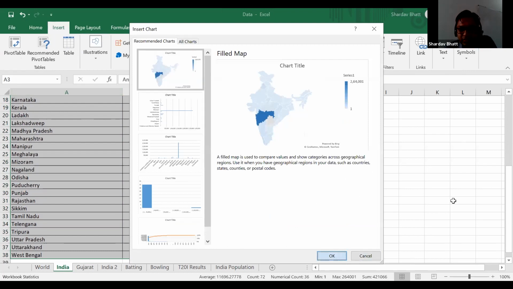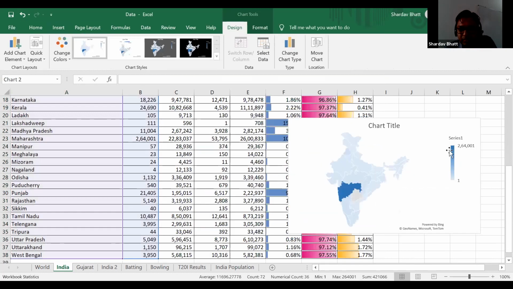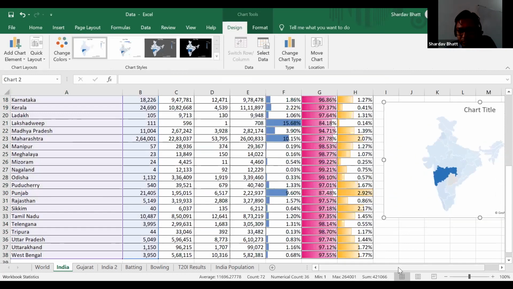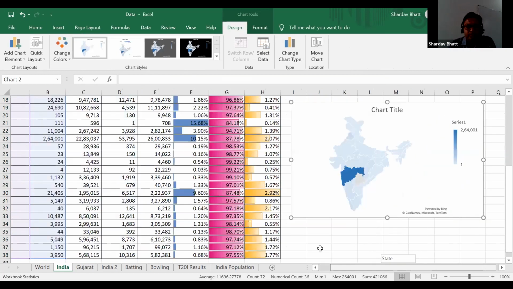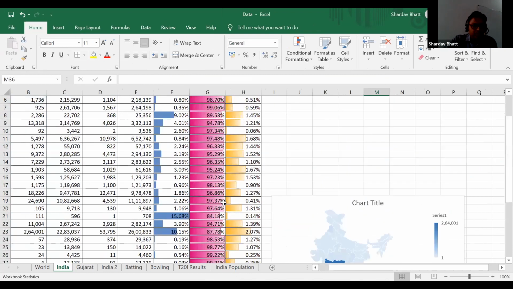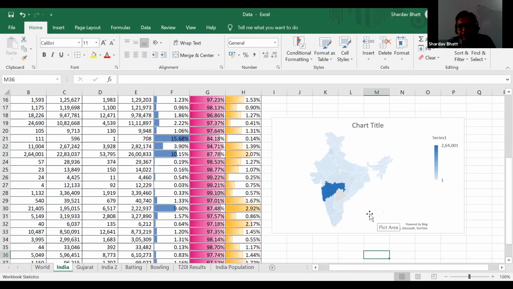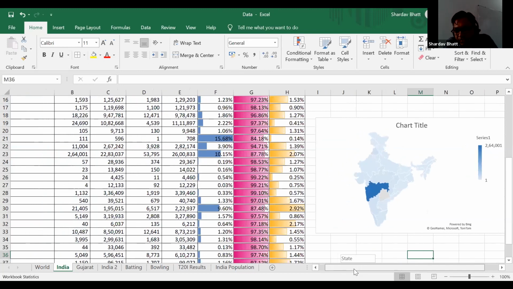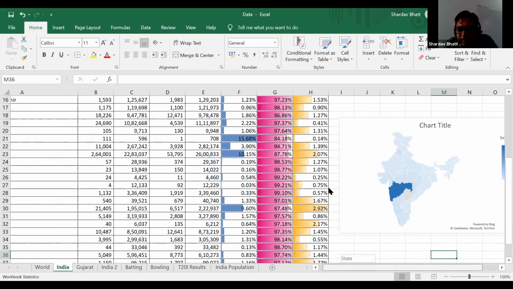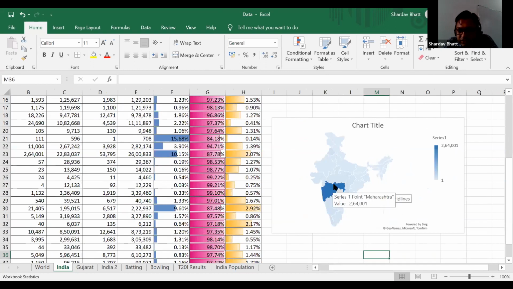So this chart shows you the comparison of, you can say, active cases. So in active, the darker the color, the more number of active cases. Okay, so you can see there are very high number of active cases in Maharashtra.